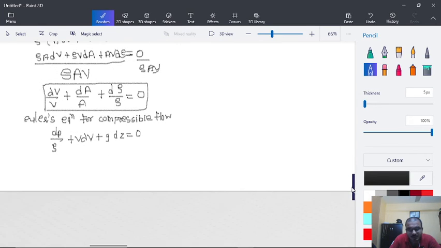What we are going to do here is neglect the term dz. So what will happen here is dP by rho plus V dV is equal to 0.